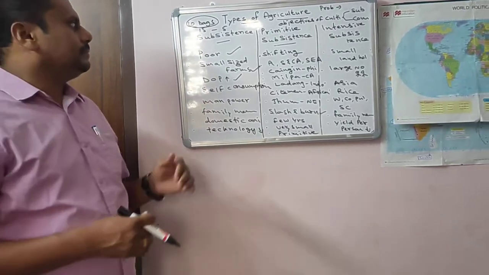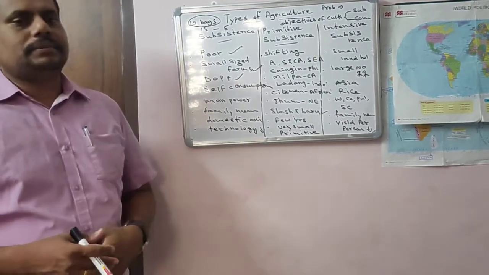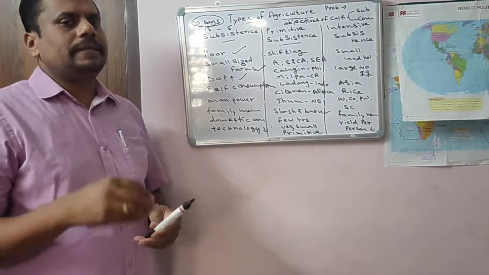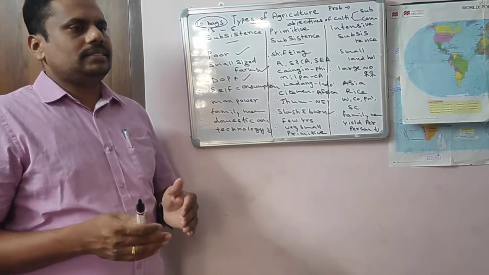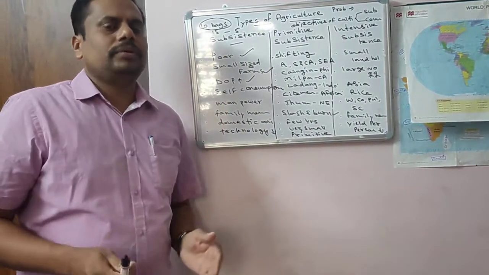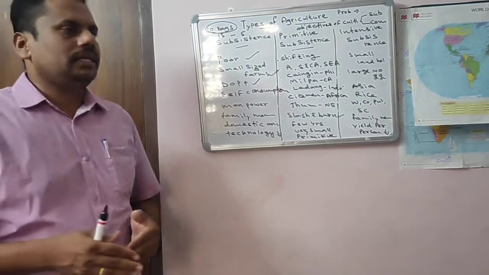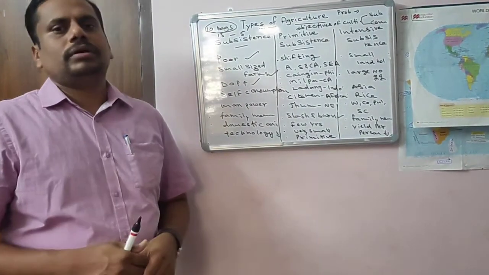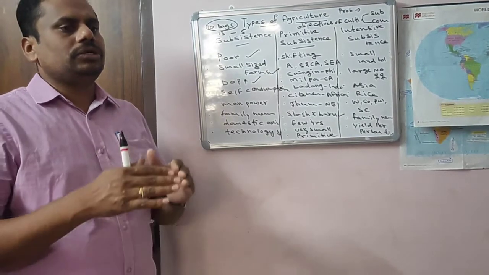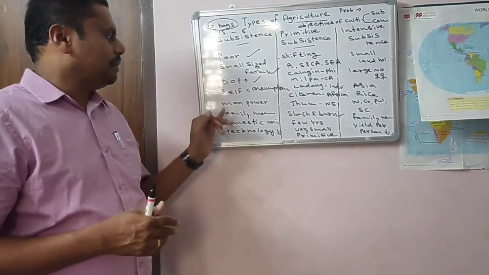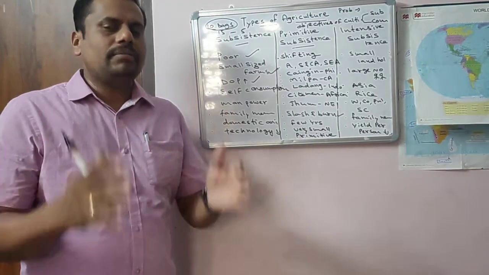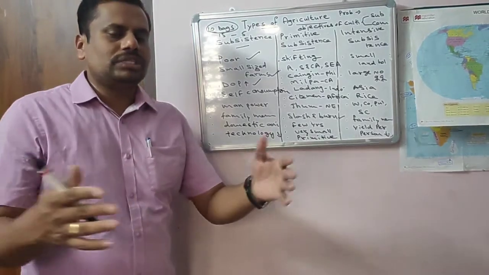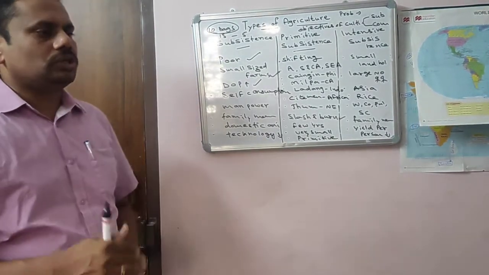Coming to the other features of subsistence agriculture, here manpower is very important. Why? Because the people are poor, they don't use much machinery, and the technology used is very poor; it is not mechanized. That's why manpower is very important, and family members are involved in this type of agriculture, doing farming with the help of domestic animals.